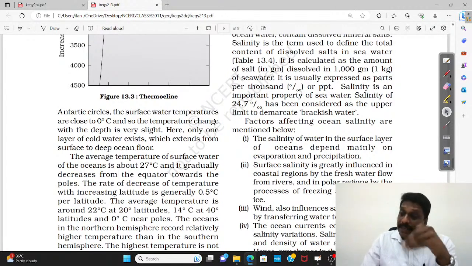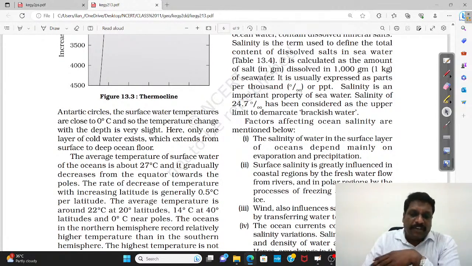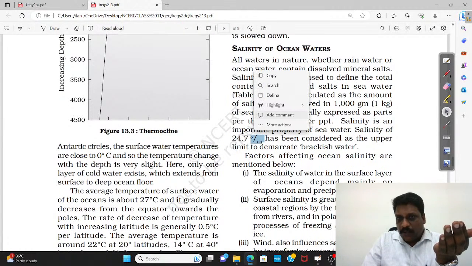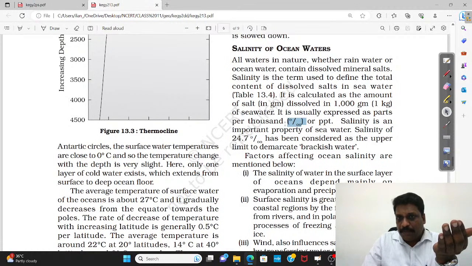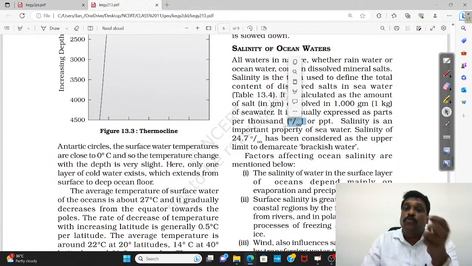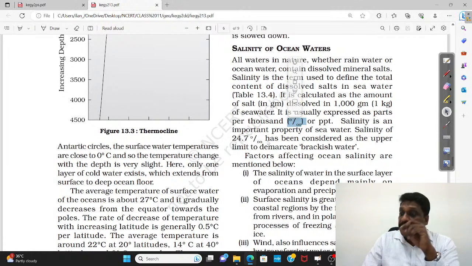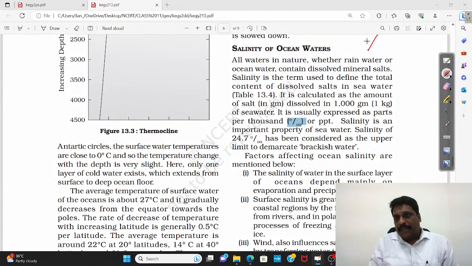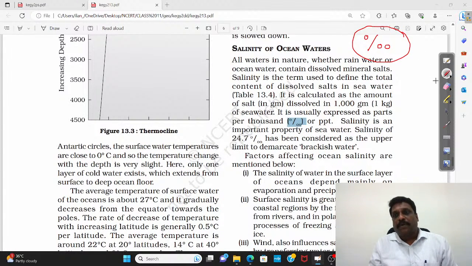So what I should understand, what is the source of this salinity? First and foremost, what is saline water and fresh water? I should differentiate it. What is the source of this salinity? See, for example, here one symbol is given. So people who slightly do not understand this symbol, I'll tell you, this is the symbol which represents parts per thousand. Salinity is not expressed in percentage, it is written as parts per thousand. So what is the symbolic representation of parts per thousand? I'll tell you, right? Like percentage is 1 followed by 2 zeros, it is 1 followed by 3 zeros. This is a symbol for what? Parts per thousand. Okay, right.